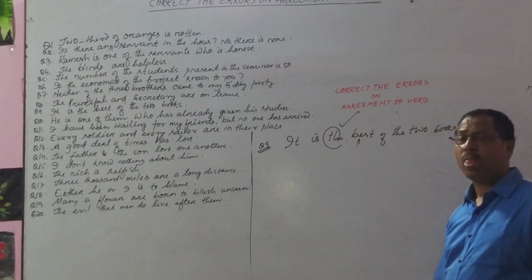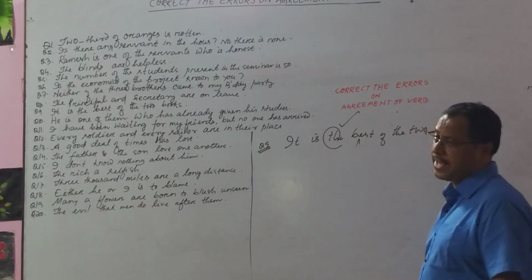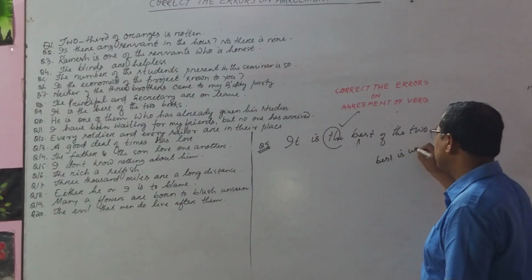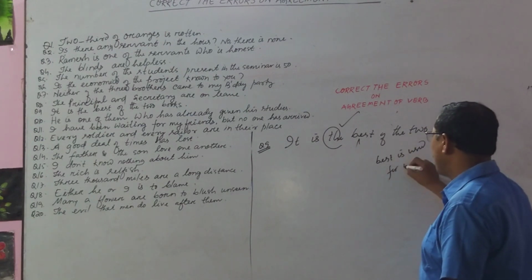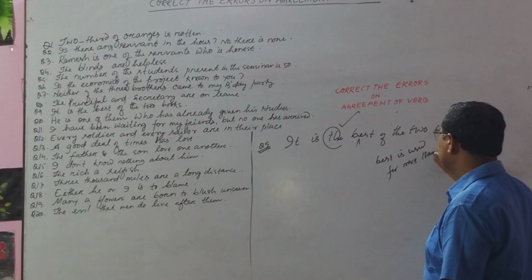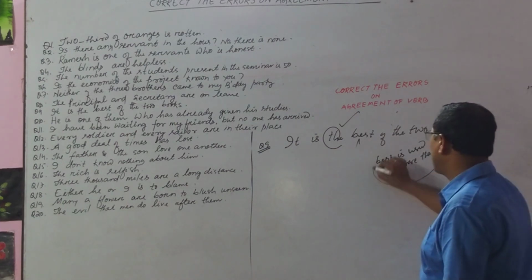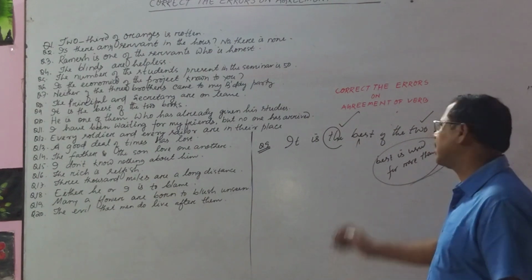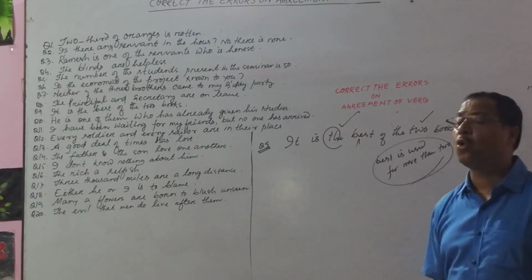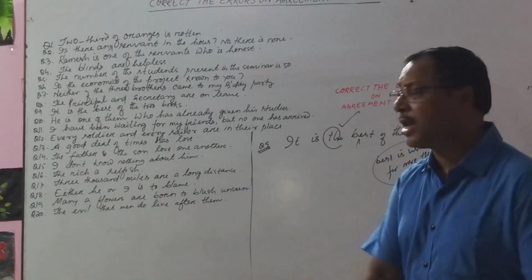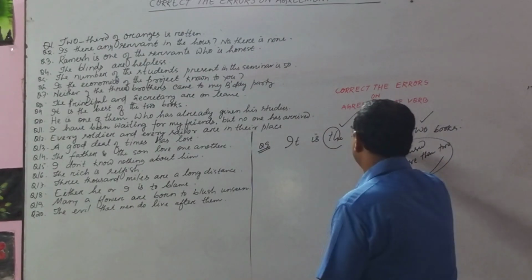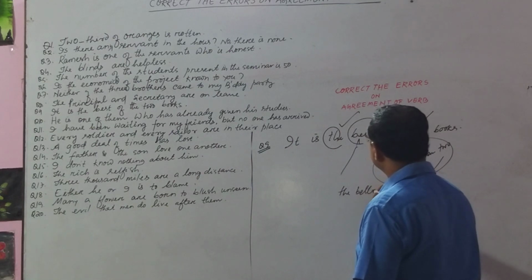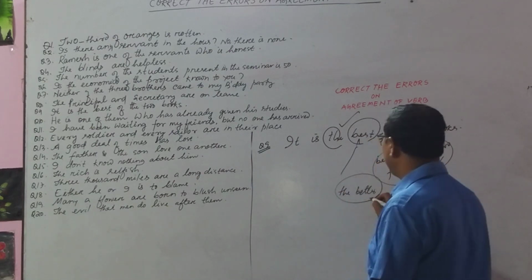But our rule says best is used for more than two. So two must remain here. You cannot change it. You can make it 3? No, you cannot do that. But you can change this one: it is the better.